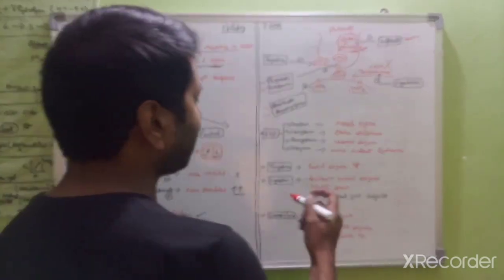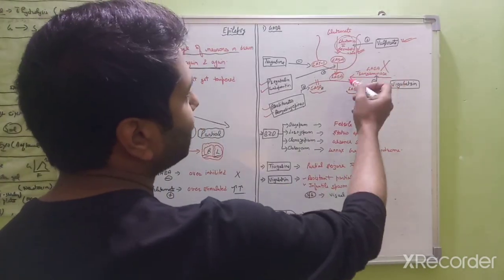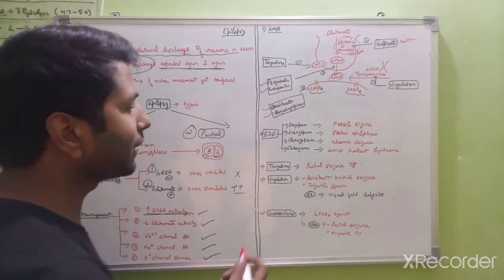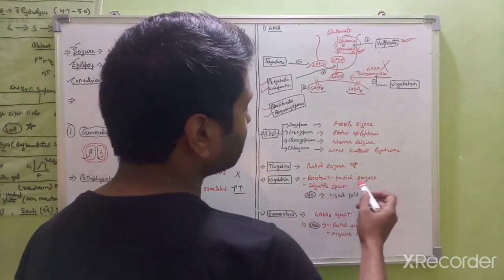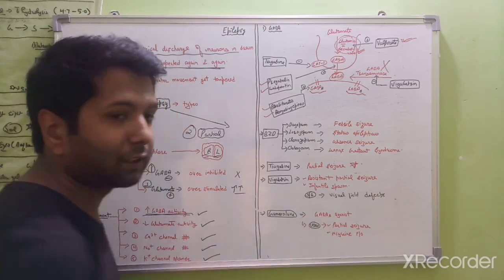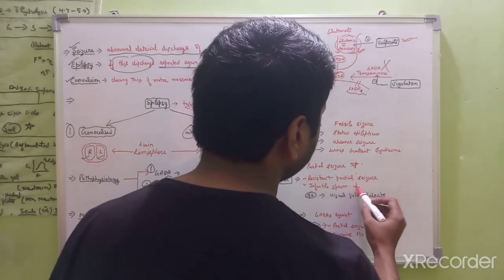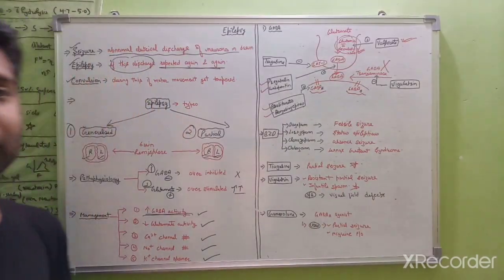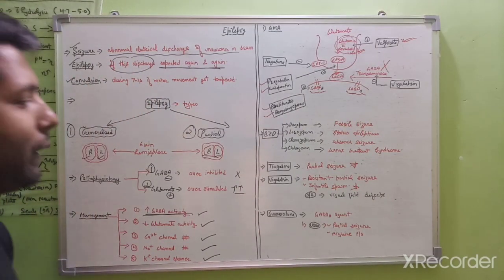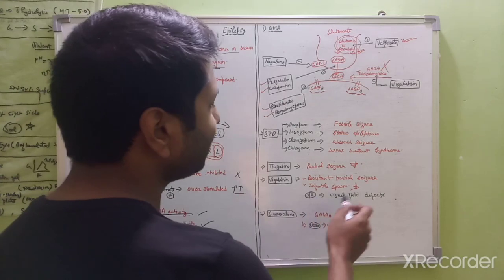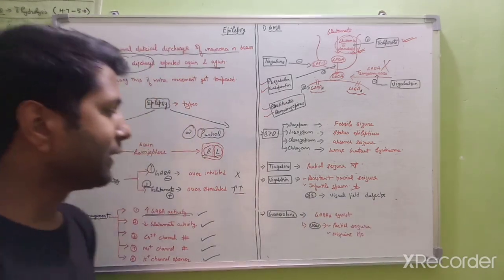Next one is vigabatrin. Vigabatrin is a GABA transaminase inhibitor. This drug is used in resistant partial seizure, and it is also used in infantile spasm. The main side effect of vigabatrin is visual field defects.